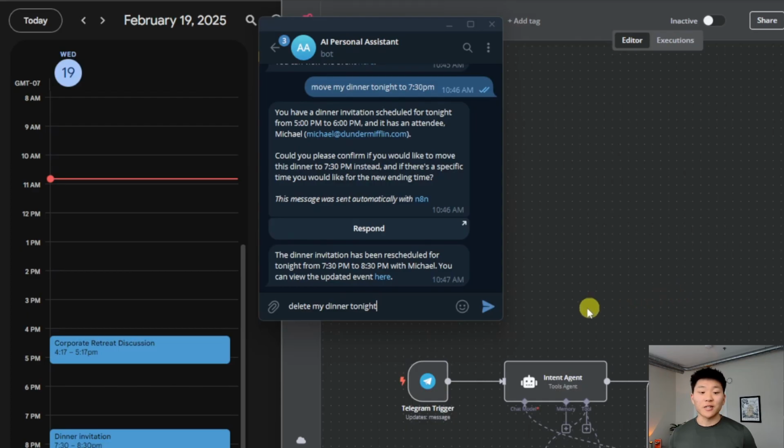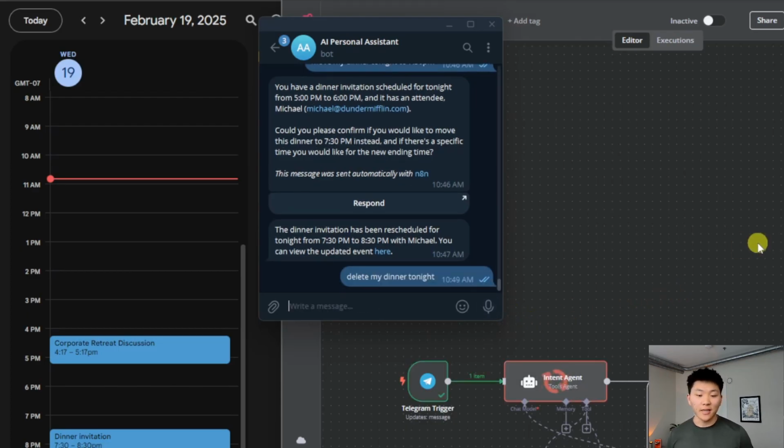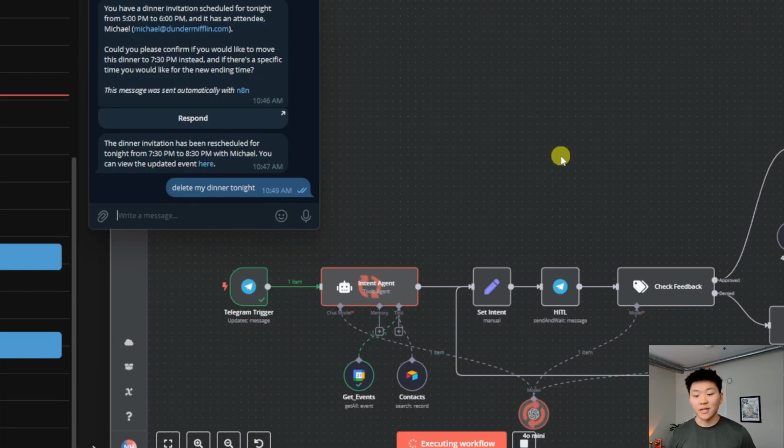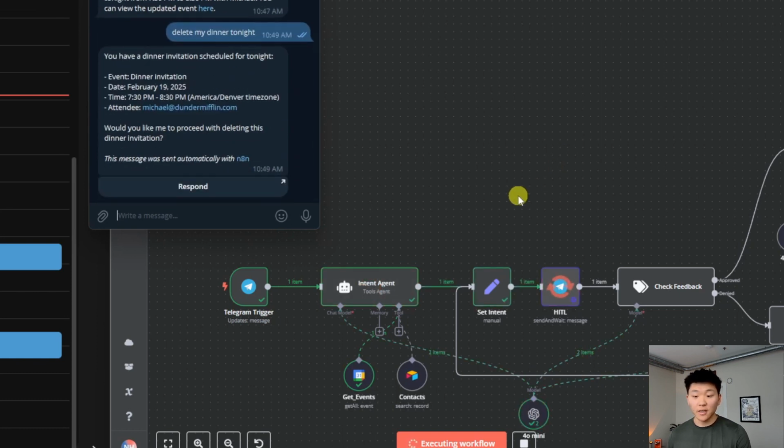Then the last thing we can do here is say, actually, just delete my dinner for tonight. It's going to go through, it's going to grab that event, and then it's going to understand that we need to delete it. So now it's waiting for us again. It says, you have a dinner invitation for tonight, February 19th, 7:30 to 8:30, and then it also includes the attendee. And it says, would you like me to proceed with deleting this event?